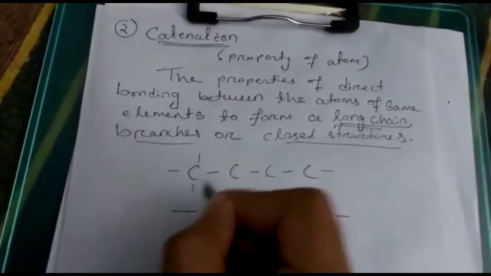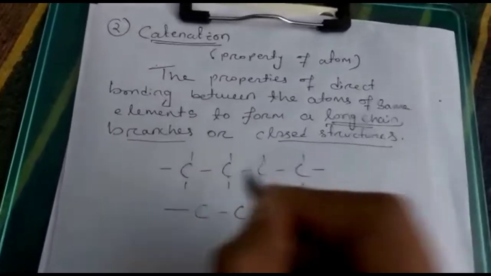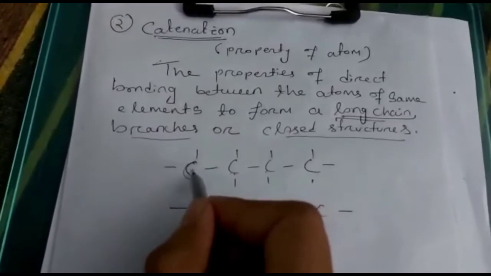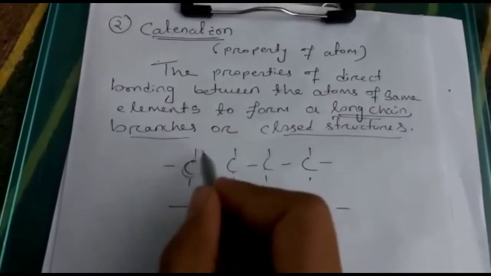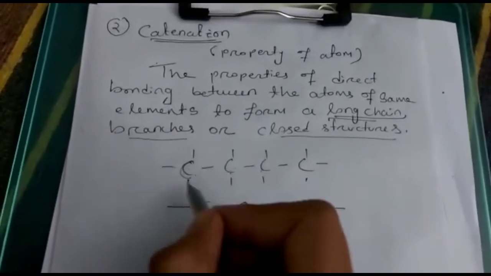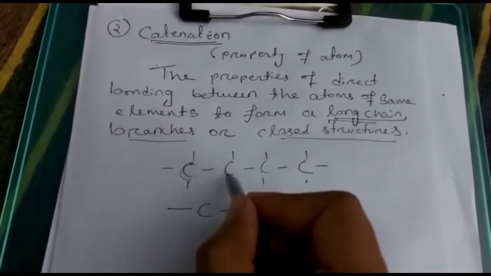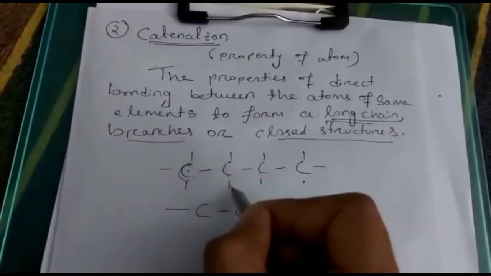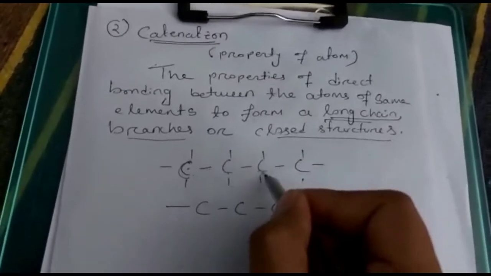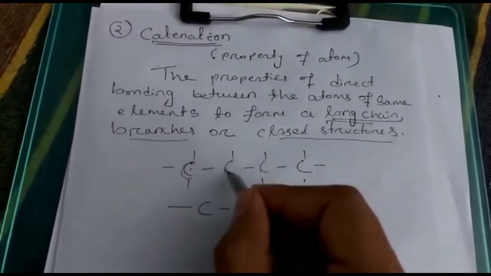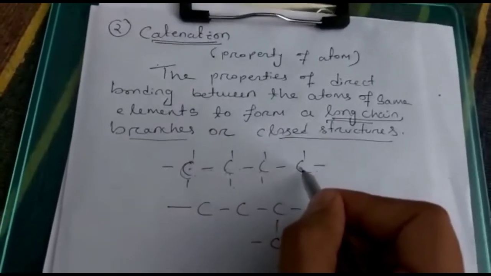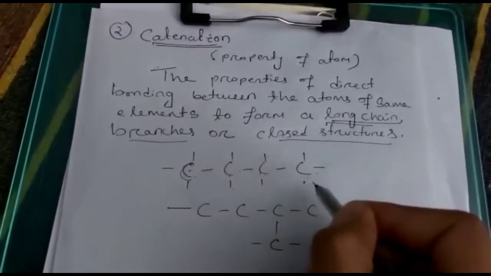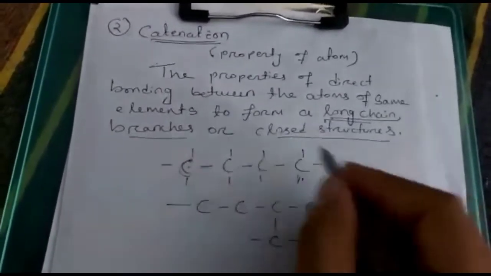Remember, in each carbon the valency is 4, tetravalency. Here see how the tetravalency is. This carbon has 4 bonds. 1 bond is attached with 1 carbon. 3 bonds are vacant. You can attach hydrogen with the 3 bonds, no problem. This carbon is attached with this carbon and this carbon, so 2 bonds are already filled and 2 bonds are vacant. In this carbon also 2 sides are attached, this side with this carbon and this side with this carbon. 2 bonds are vacant. And in this carbon only 1 carbon is attached and 3 sides are vacant. So this one is the tetravalency.